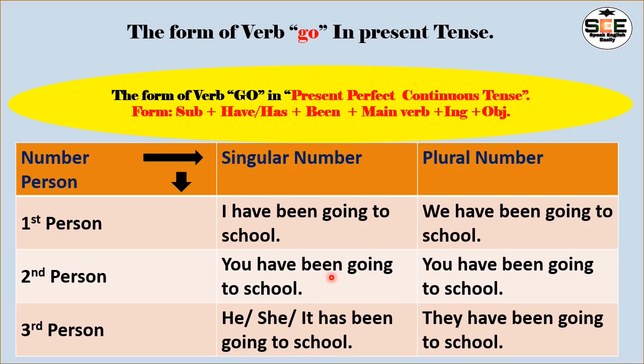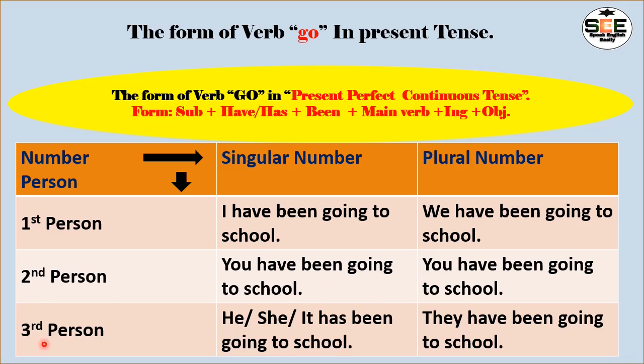And the second person in plural number also remains the same: you have been going to school. Here also you is the subject, have is the helping verb, and been is the third form, the past participle form of the be verb, and go is the main verb, ing is the continuous form, and school is the object.